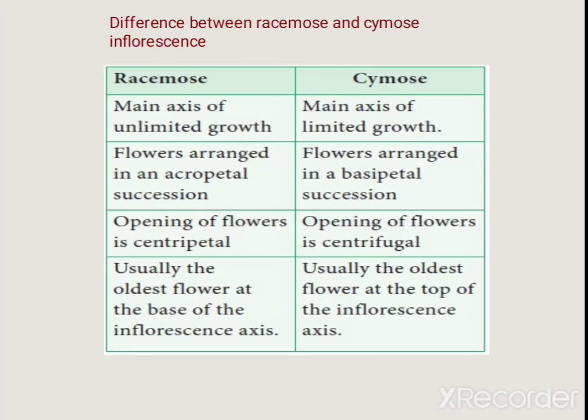Usually the oldest flower is at the base of the inflorescence axis in racemose, and the oldest flower is at the top in cymose. So this is about the difference between racemose and cymose inflorescence.